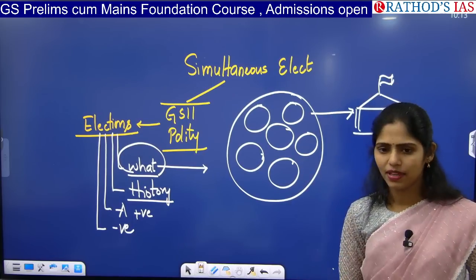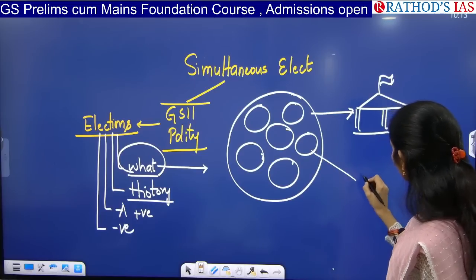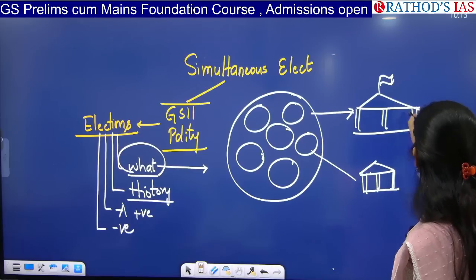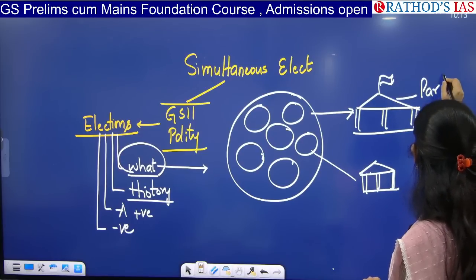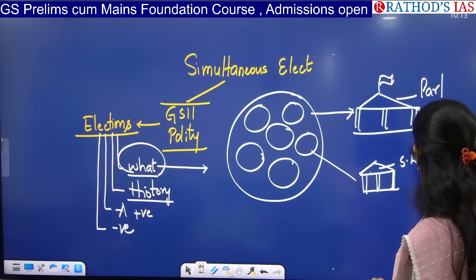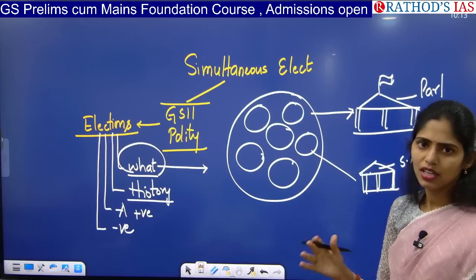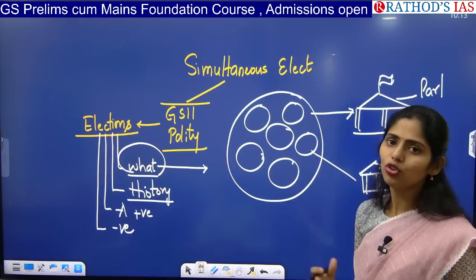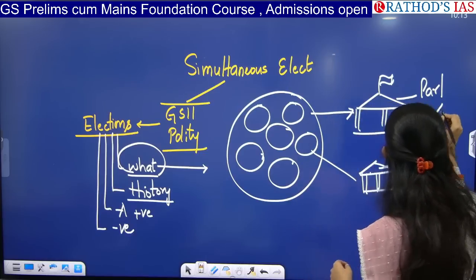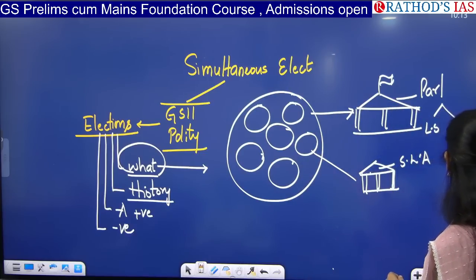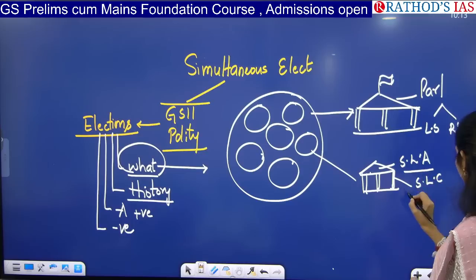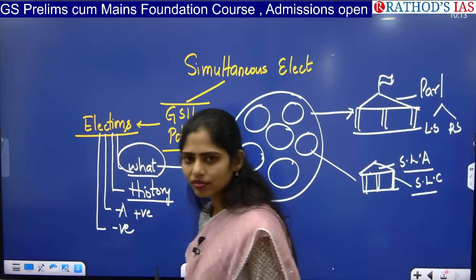So we have Parliament at the center and the state legislative assembly at the state level. Even in the center and states we have two houses. In Parliament we have two houses called Lok Sabha and Rajya Sabha. In the state legislature we have the state legislative assembly as well as the state legislative council.